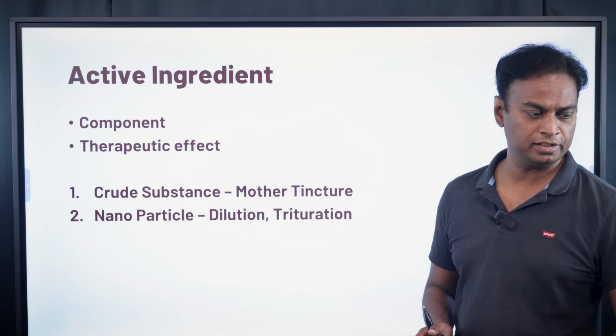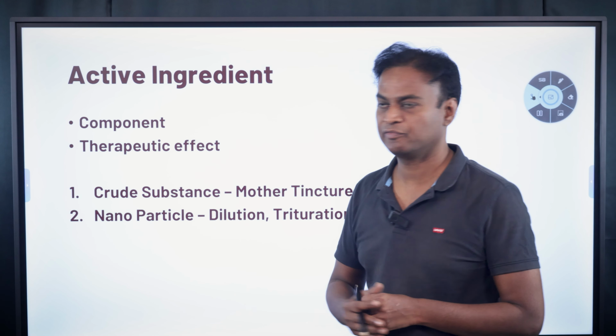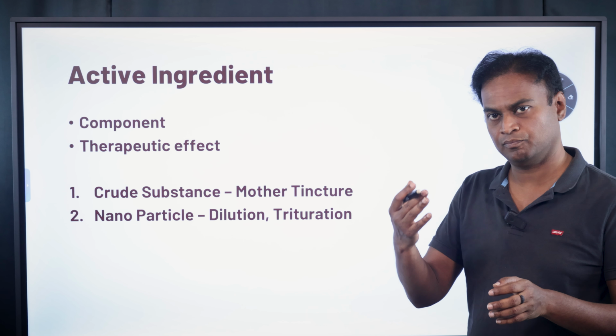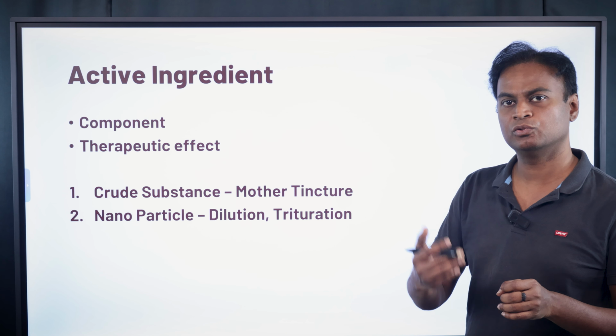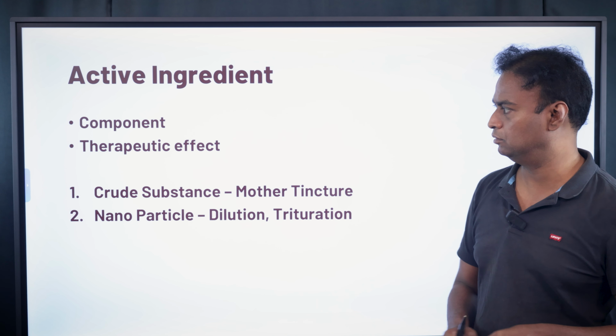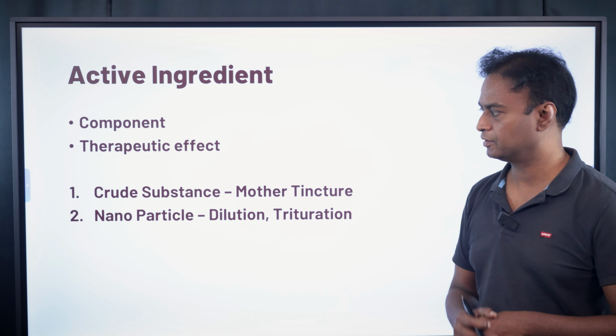First one is active ingredient. What is an active ingredient? The part of the medicine that has therapeutic effect. Therapeutic effect means the part of the medicine that ensures that the person is prevented, cured, or relieved of a disease. That is known as therapeutic effect. Okay, the part of the medicine that produces this effect is known as active ingredient.